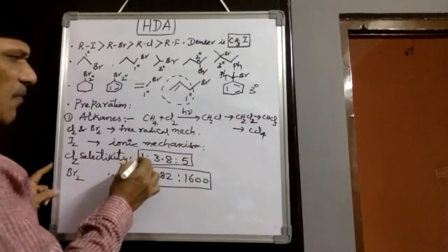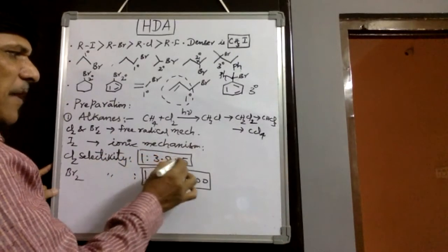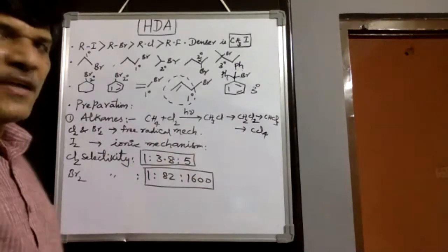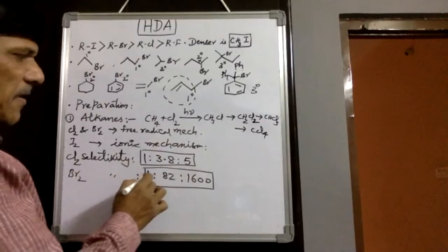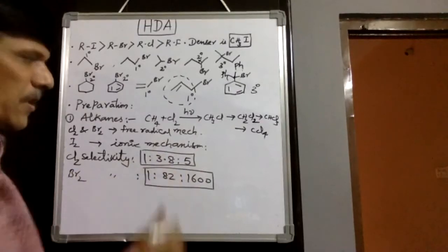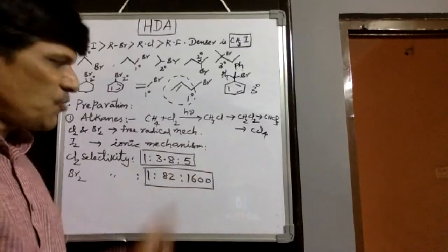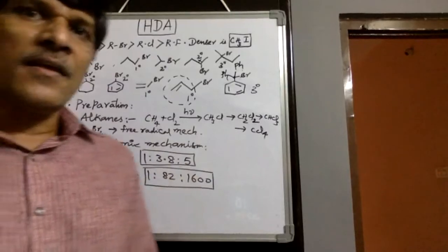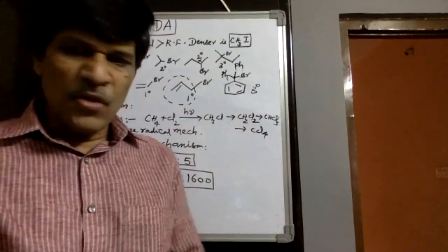Chlorine selectivity we would observe with respect to primary is 1 time, secondary 3.8, and tertiary 5 times its selectivity increases. And bromine selectivity is much higher than chlorine, that is 1:82:1600 we would observe. The amount of yield we would observe for these halogen derivatives of alkanes depends on the selectivity.